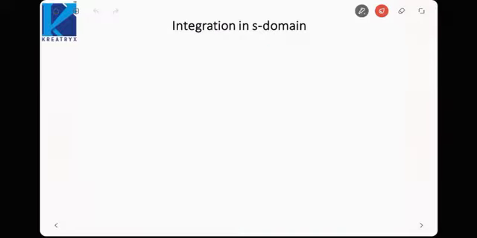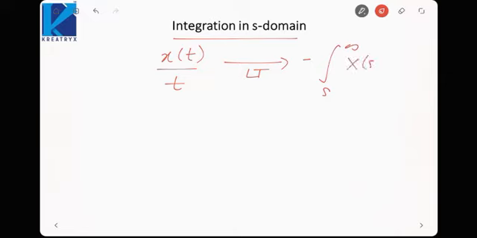Next, suppose we want to integrate in the s domain, just the opposite property. x(t) by t will have a Laplace transform of the integral from s to infinity of X(s) ds. This minus sign will be there in the differentiation as well as the integration property, but here we are taking x(t) by t, there we were taking t x(t). So this is how we perform differentiation and integration in the s domain. Okay, so let us move on to the next property.